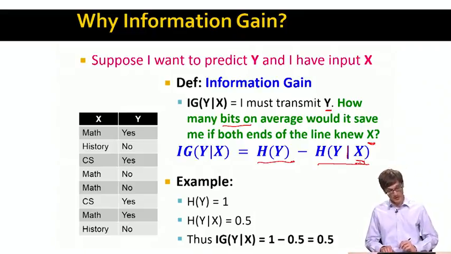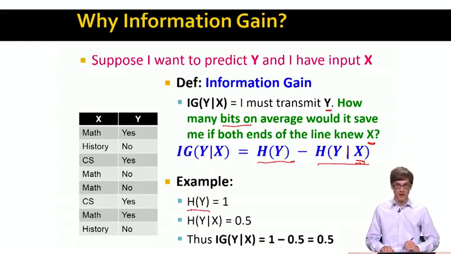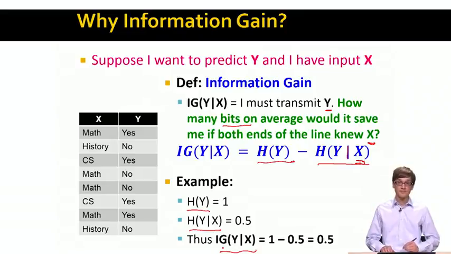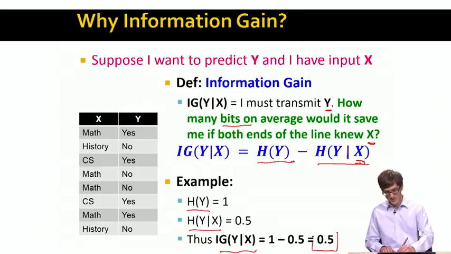And for example, going back to our data table, we already know that the entropy of Y equals 1. We already know that the entropy of Y given X equals 0.5. So the information gain of Y given X is 0.5.